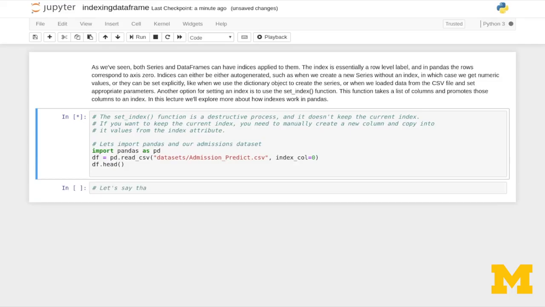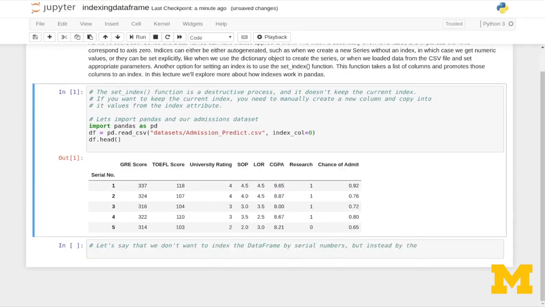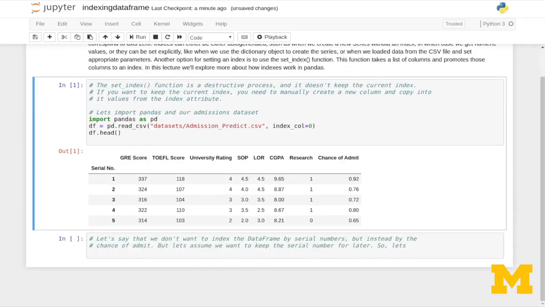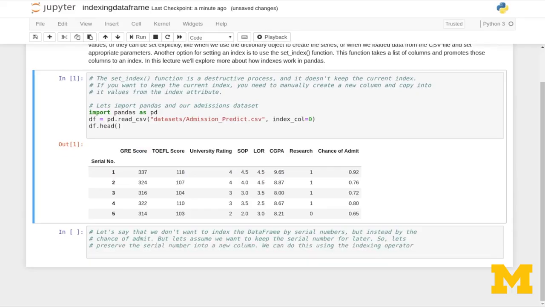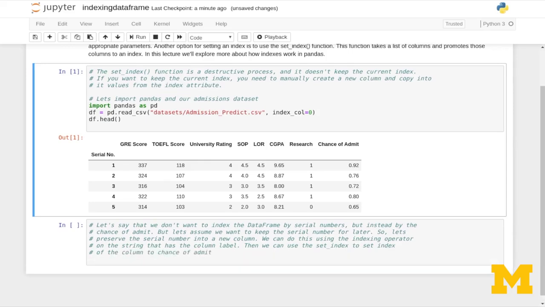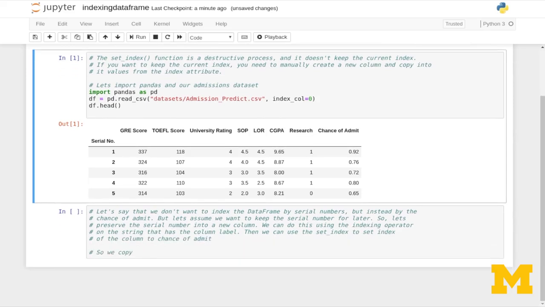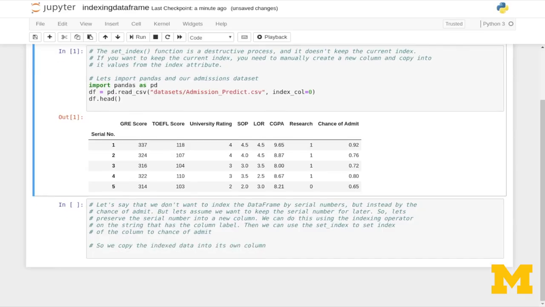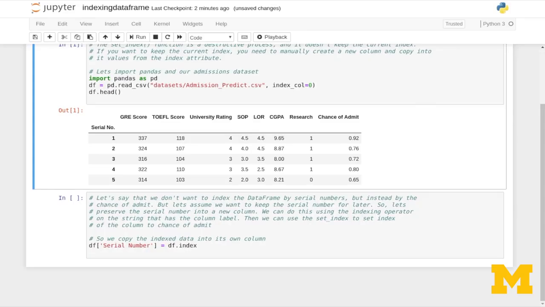So let's say that we don't want to index the data frame by serial numbers, but instead by chance of admission. But let's assume we want to keep the serial number for later. So let's preserve the serial number in a new column. We can do this using the indexing operator on the string that has the column label. So we copy the index data into its own column. So df['Serial Number'] equals df.index. So we just make a copy of that into a column that we've labeled serial number.